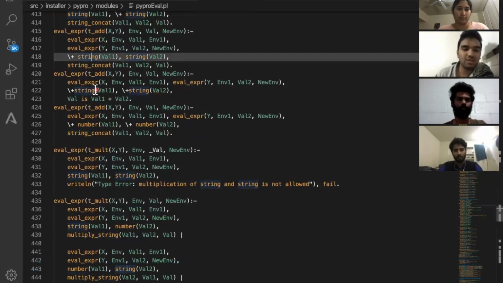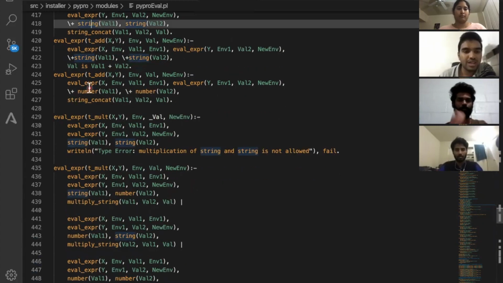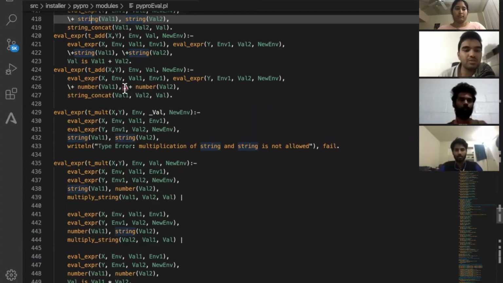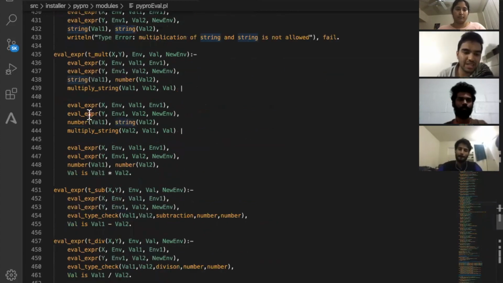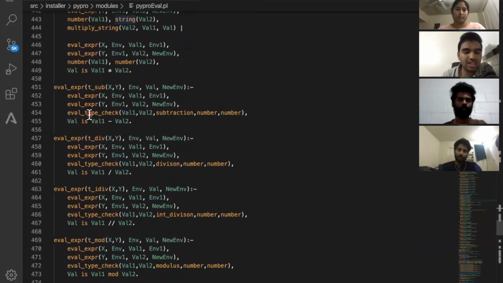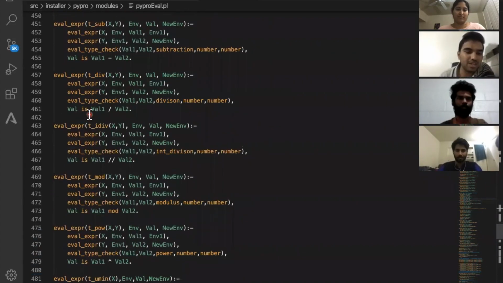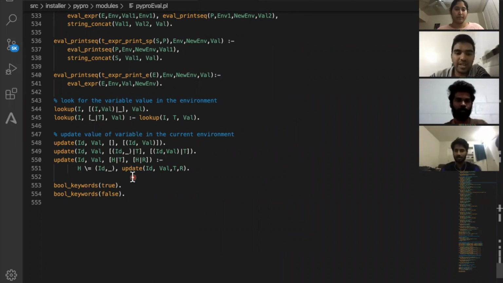And here, if both are not strings, that means they are numbers, it will add both the values and return that value. And here, if both are strings, again we will be concatenating both. The same goes for multiplication, where we multiply a given string by an integer, and it will concatenate that many number of times. But the string operations are only supported for addition and multiplication, and the rest, like division, are just for numbers. Now Ravikant will be taking over the execution part.